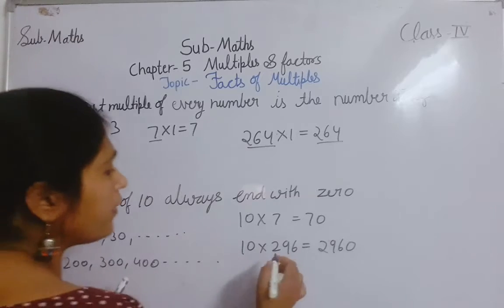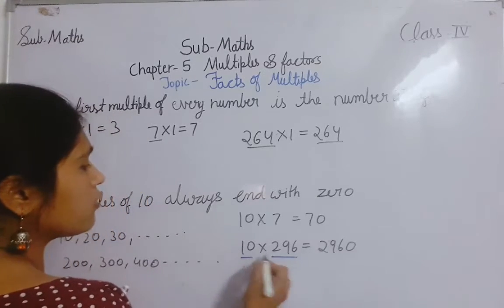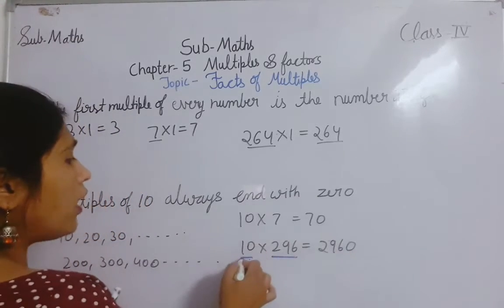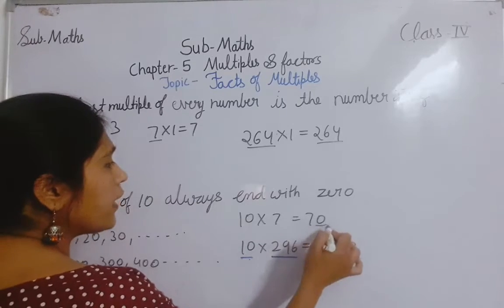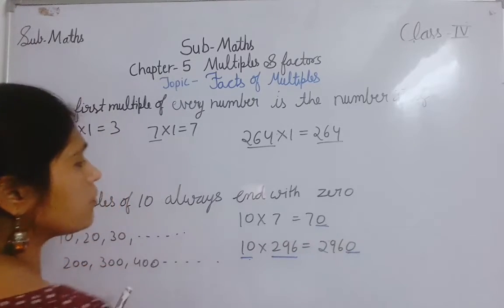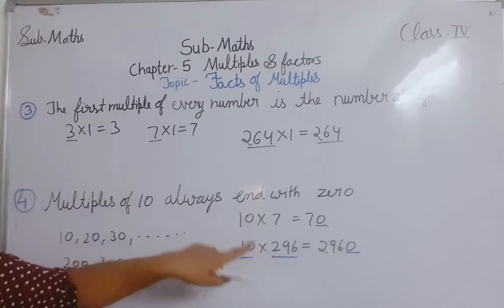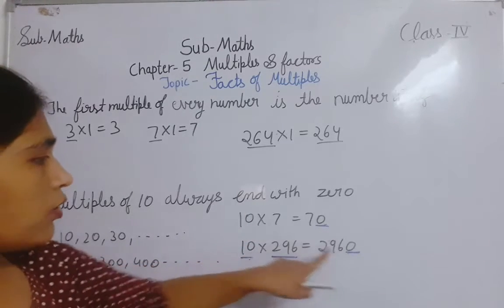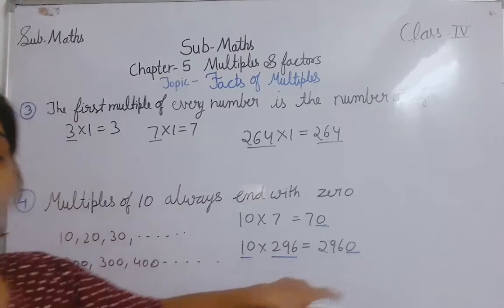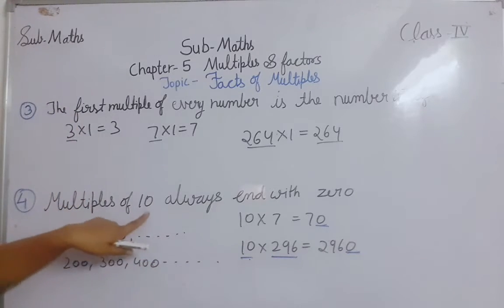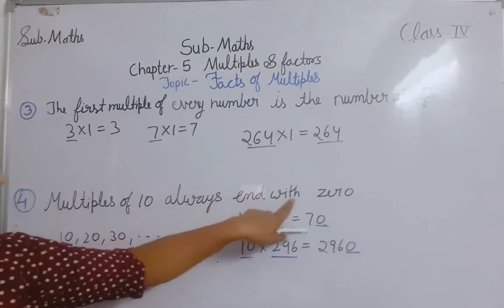Tell me the 296th multiple of 10. So you will multiply it, and always at the end you will get 0, because we are multiplying with 10. In 10 we have 1 and 0, and when we multiply, I told you this 0 will come at the end. So multiples of 10 always end with 0.